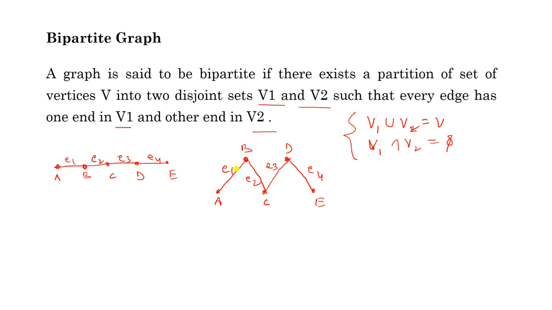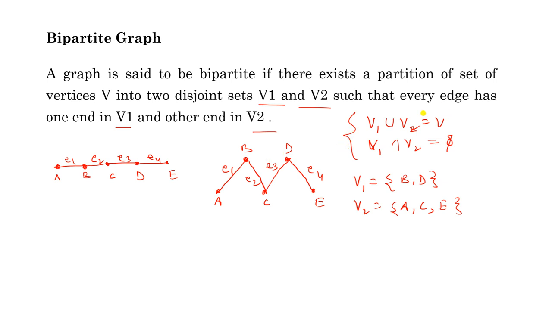Now for the purpose of drawing this graph in this way, look at this to identify V1 and V2. So from this graph you can easily identify V1. You can write it B, D and V2 equal to A, C and E. You can write V1 this or V2 this, so no problem with this. Now we have found a partition of V: V1 equal to BD and V2 equal to ACE, such that these two conditions are satisfied. That's why we are saying this is a partition.